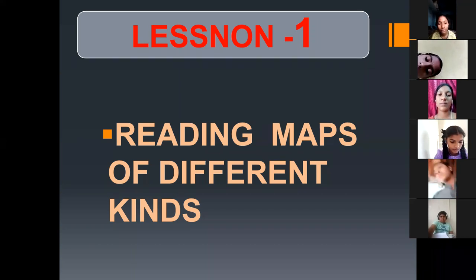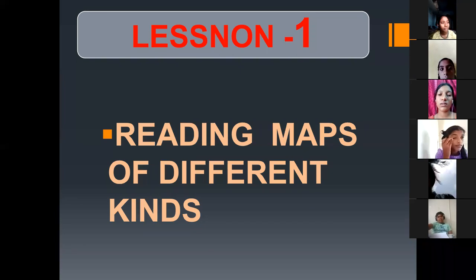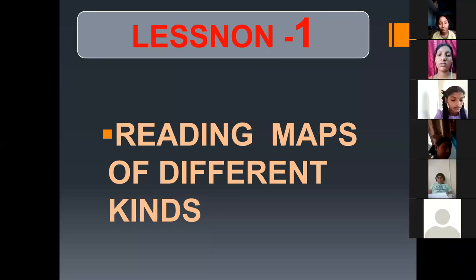That is the concept. Second, what will be checked in the exam? They will check whether you know about the places and whether you are able to locate the places. So two different academic standards will be tested with the help of the map.